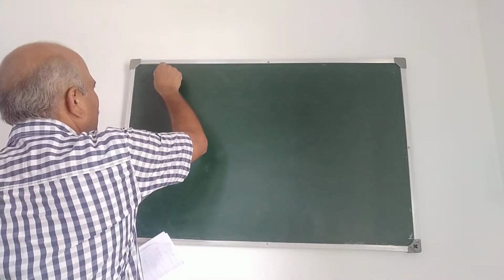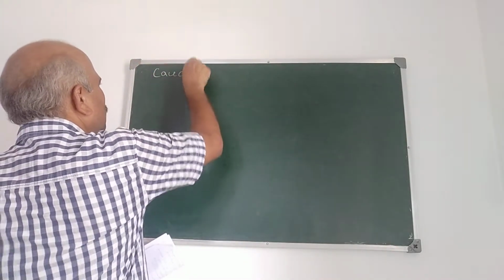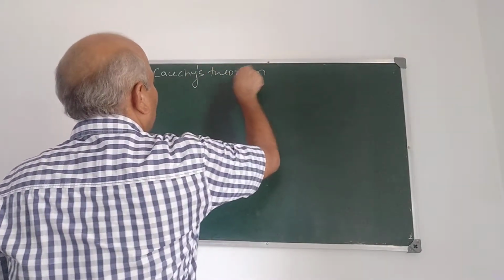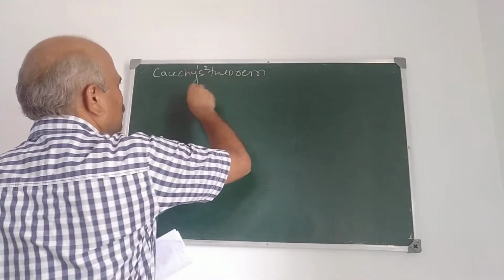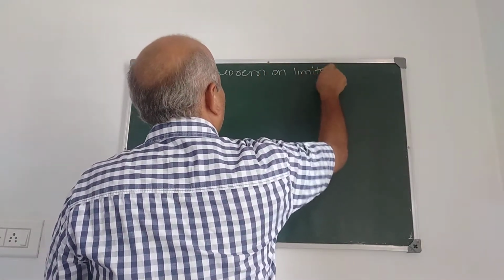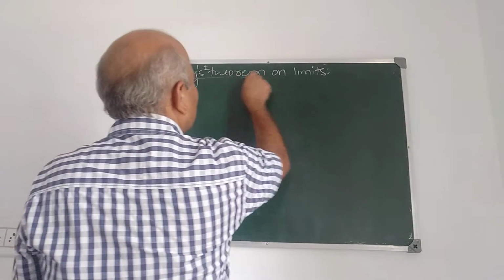And now we have two important theorems, that are due to Cauchy. Cauchy's theorem. I take Cauchy's first theorem on limits. What do you mean by limit of a sequence?